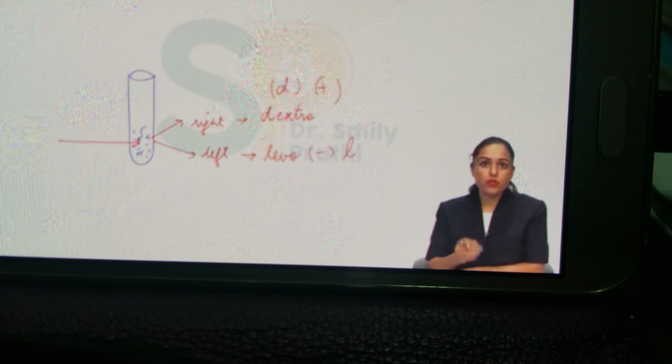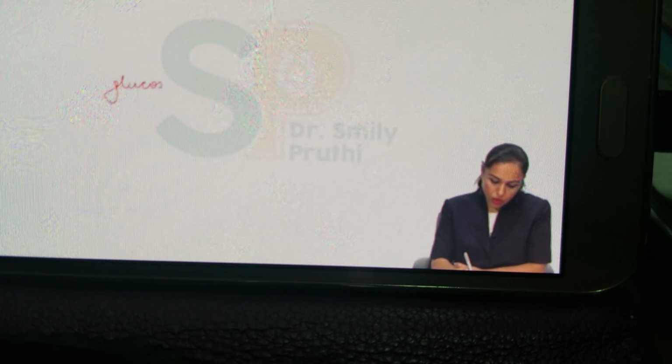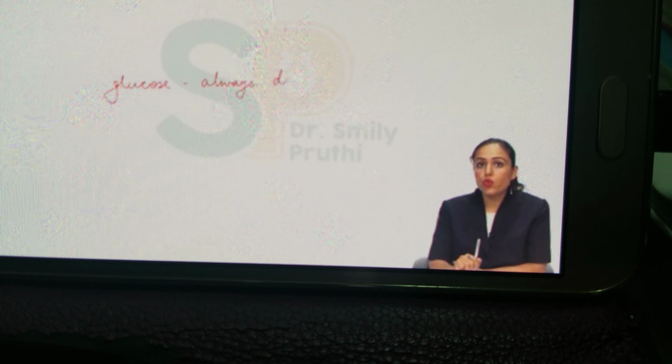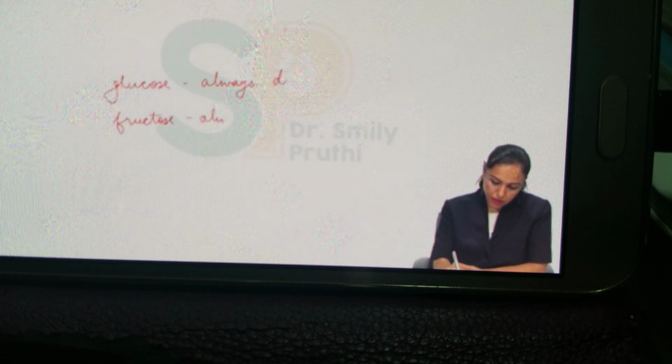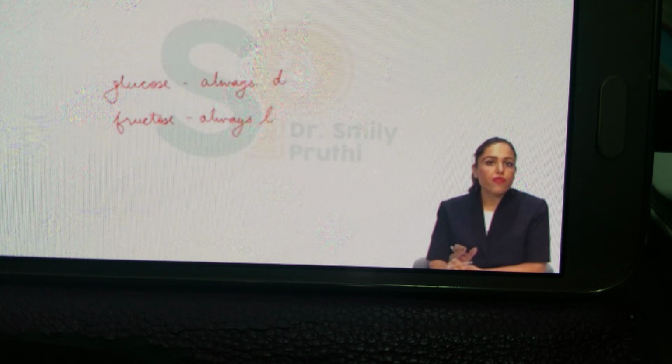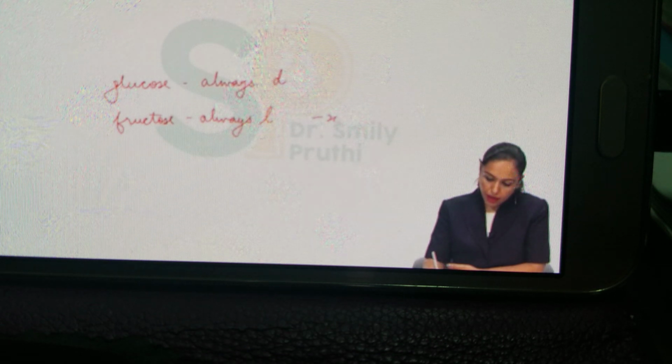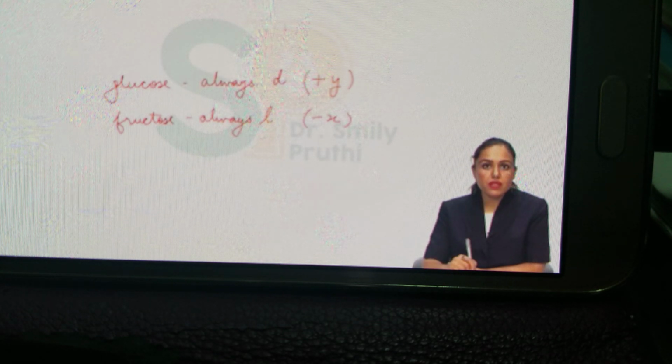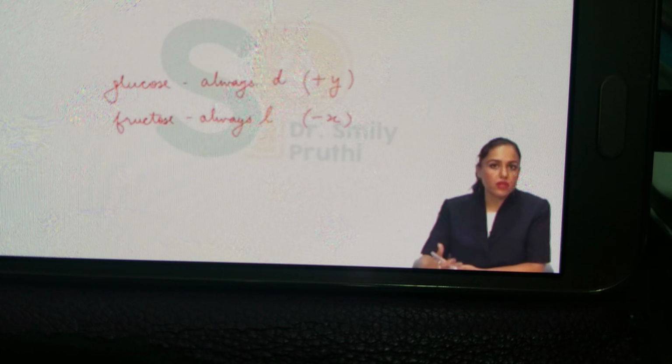So be careful. Small d, small l are optical isomers. Capital D, capital L are structural isomers. Now glucose is always small d, that is glucose is always dextrorotatory, and fructose is always levorotatory. And the levorotatory power of fructose is more than the dextrorotatory power of glucose. Let's say levorotatory power of fructose is minus x. I'm using minus because it is levorotatory, and glucose dextrorotatory power is plus y. That means now I'm saying x is more than y, right? Levorotatory power of fructose is more than the dextrorotatory power of glucose.